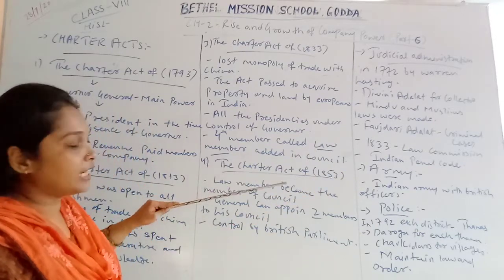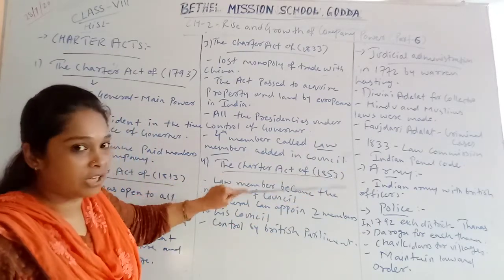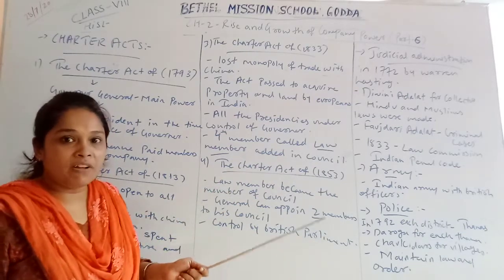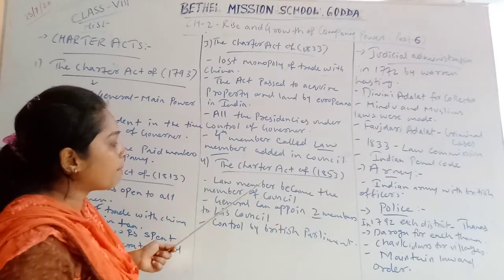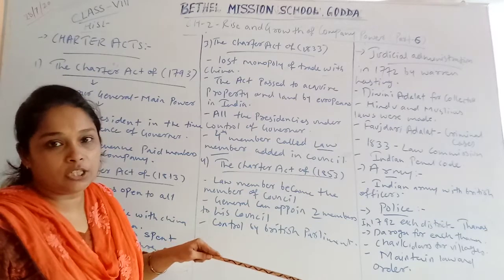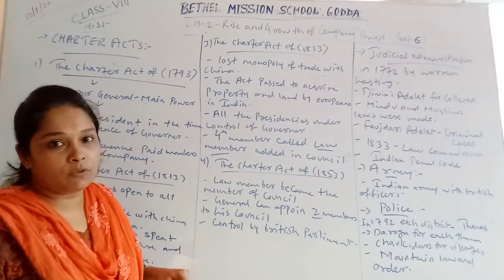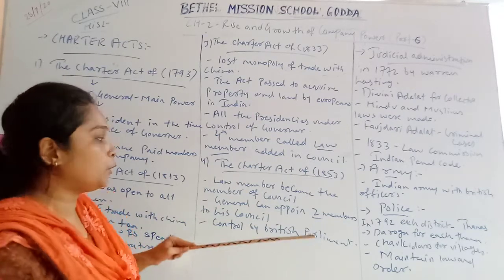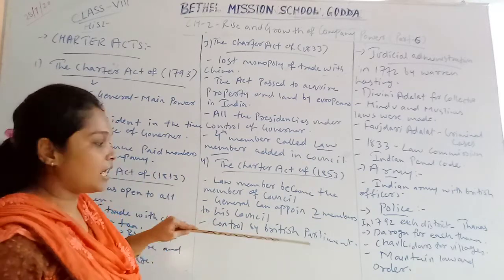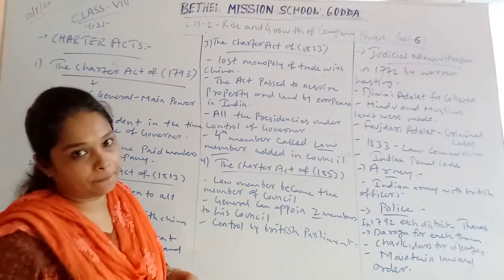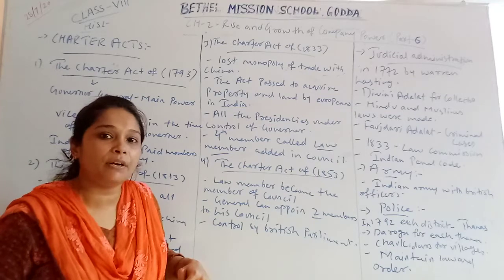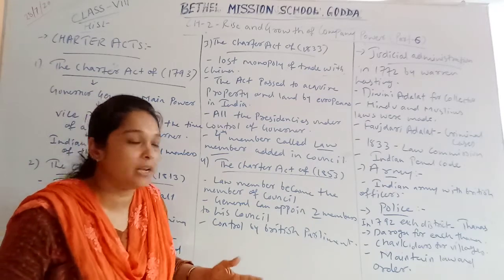Then the 4th act was passed in 1853. According to this act, the law member, or the 4th member, became a full member of the council, and the Governor General had the right to appoint any 2 members of the council. All this administrative system was directly controlled by the British Parliament. So these are the 4 Charter Acts through which the British Parliament tried to control the administrative system in India.